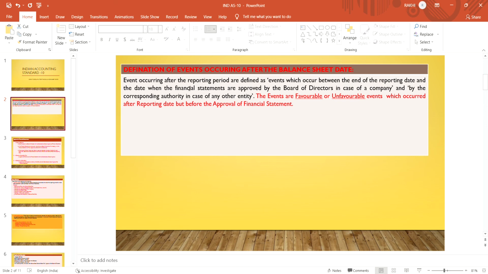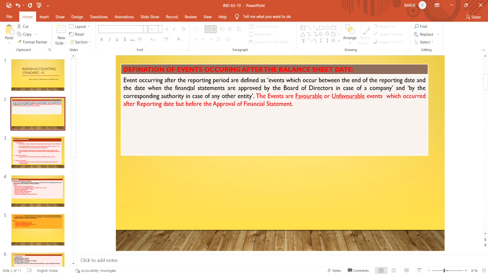Suppose, like, inventory obsolescence. The inventory has become obsolete due to fire. Fire broke out in the company and inventory has been lost, or there is a loss of inventory, which occurred on 30th April. So that event occurred after the reporting date but before the approval of the financial statements, that is 31st May.